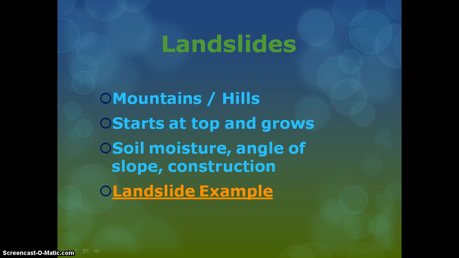Of the types of rapid surface changes, landslides are the least dramatic, but could still be very traumatic. They usually occur on mountains or hills and start at the top, growing bigger as they reach the bottom. Some causes are soil moisture, angle of the slope, and construction, such as drilling. At this point, I would show the class an example of a landslide by clicking on the orange link.